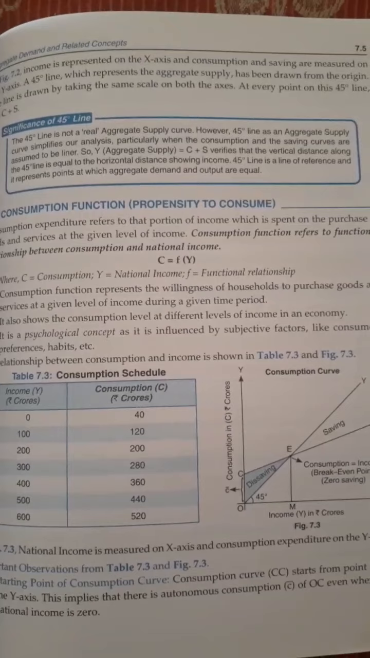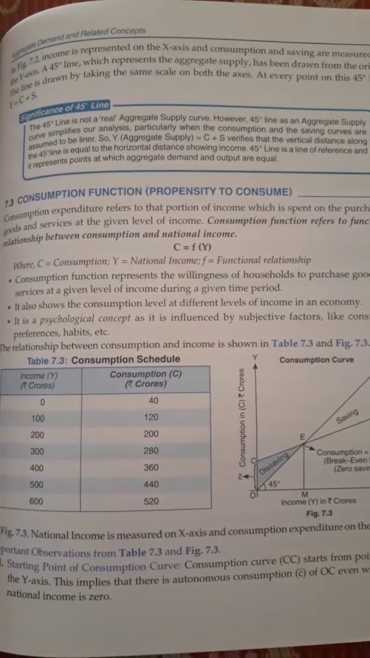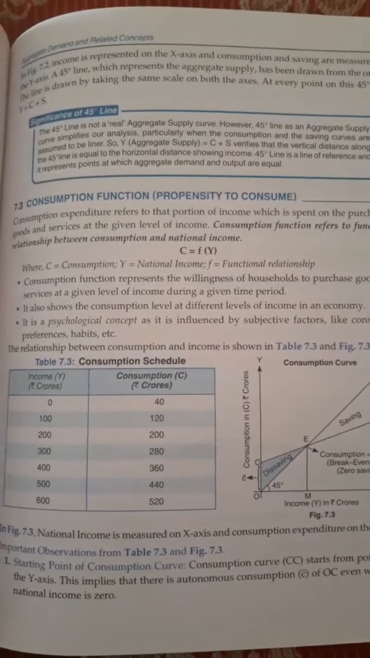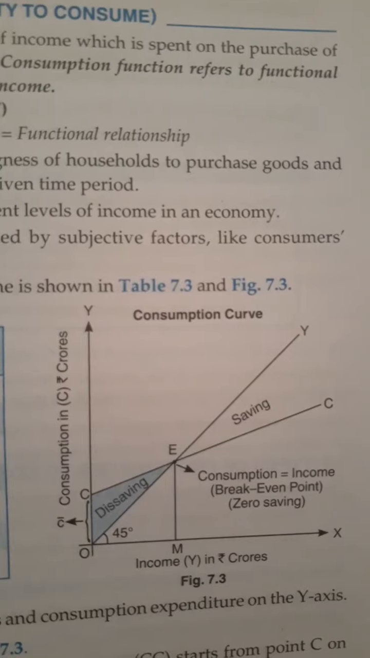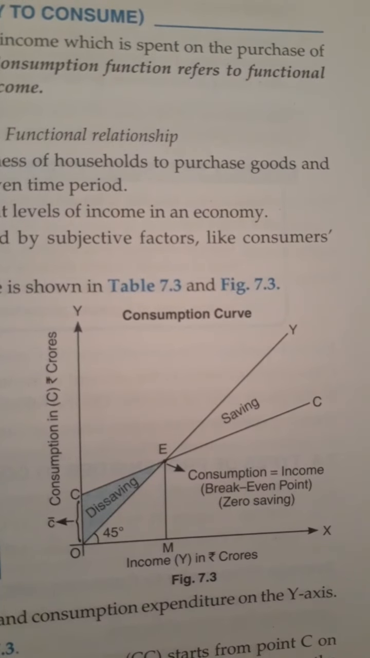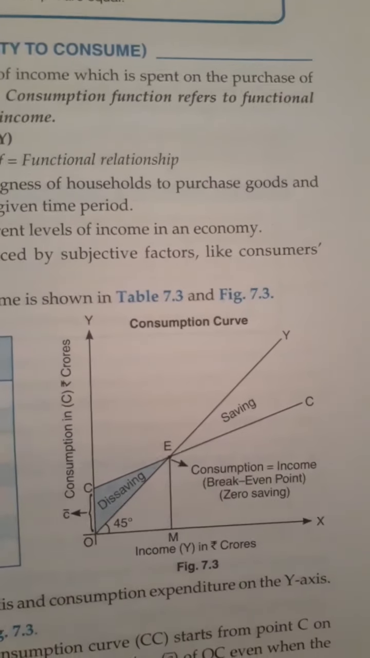Remember, once again I am reminding you, consumption and autonomous consumption are two different aspects. Autonomous consumption is the consumption which is made at zero level of income. If you see this diagram, O to C, it is C bar. C bar means autonomous consumption.